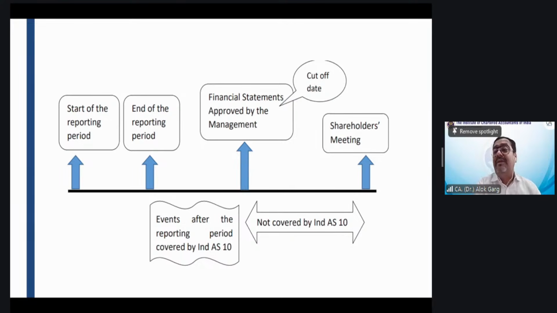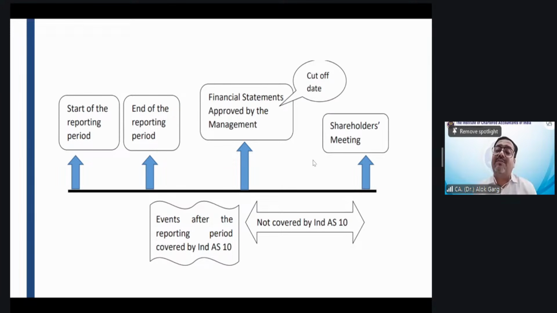So my dear friends, this is the reason why this standard comes into the picture, which is only dealing with the events after balance sheet date.